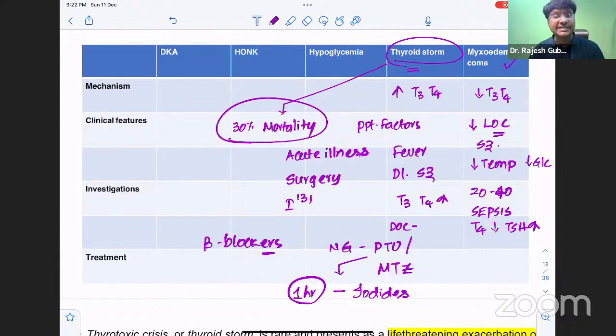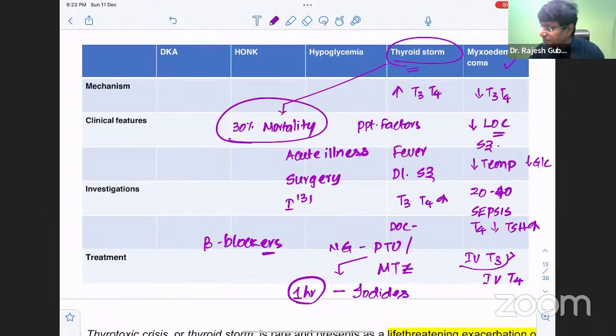Then coming to the treatment. Treatment is very, very important in case of myxedema coma. You need to give an intravenous formulation of thyroxine; oral formulation does not work here. And intravenous T3 is more preferred than intravenous T4. Why? Because in myxedema coma, conversion of T4 to T3 is impaired. That is the reason why intravenous T3 is preferred over T4, which is levothyroxine.